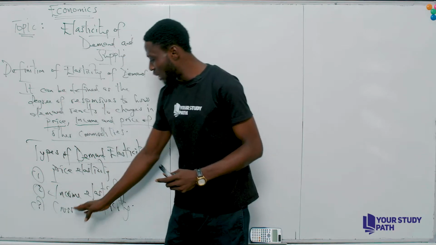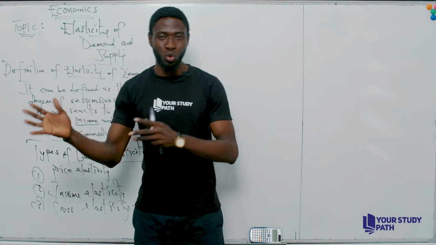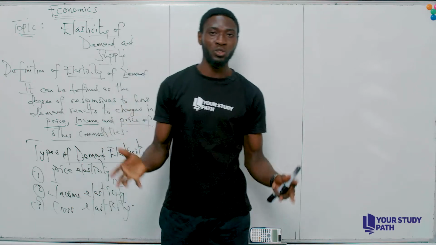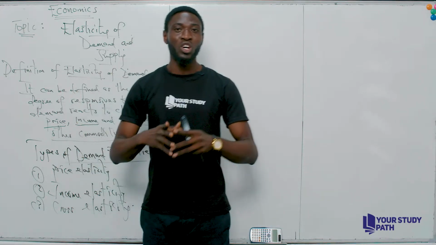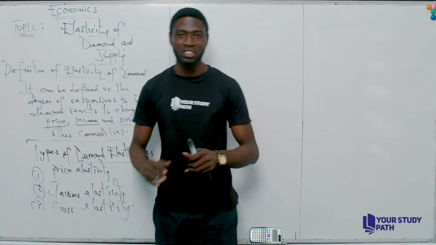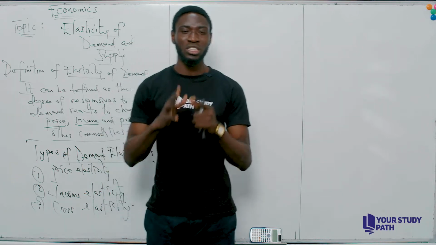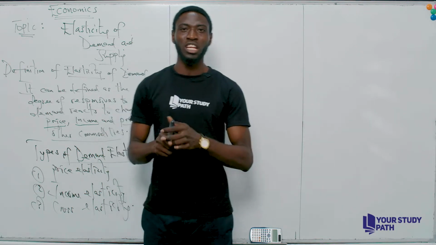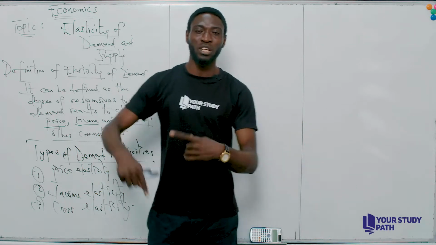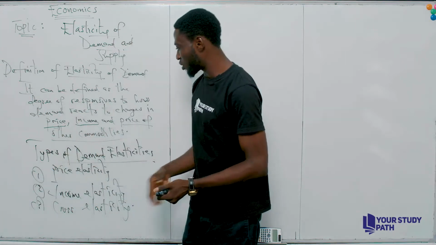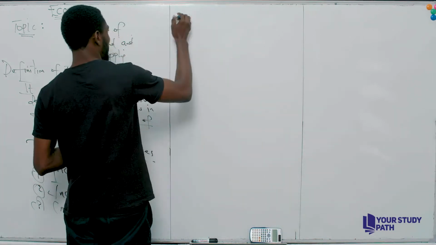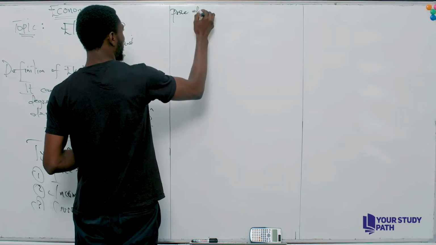Then the cross elasticity is just comparing two things together. It spells out mostly complement goods or substitute goods or even goods that are non-related at all. So what this is telling us is that it is comparing two commodities and their respective prices together. So it's telling us the quantity demanded of a particular product with respect to the price of another product. So that is just the definition for 1, 2, and 3. And we can put that down for the price elasticity. Let's take that one first.